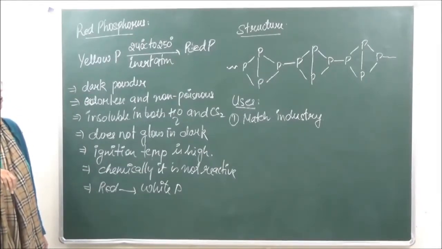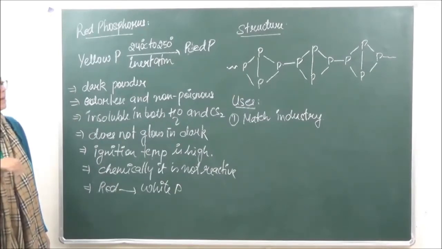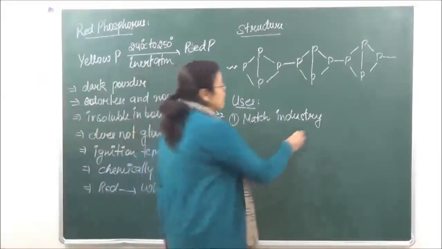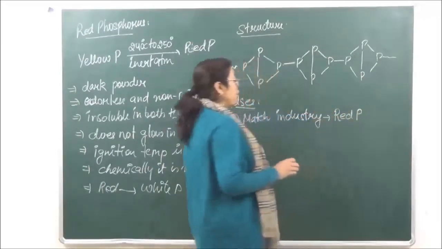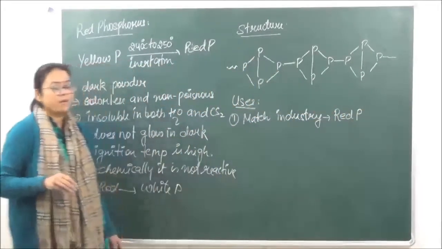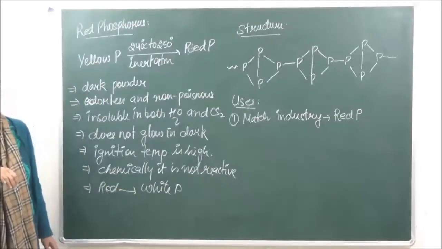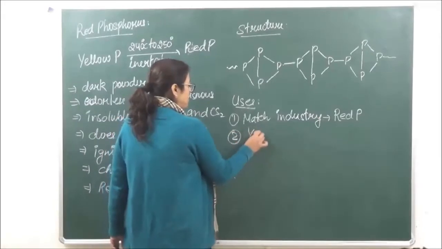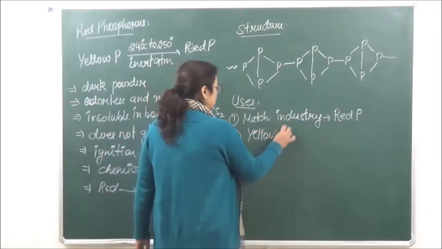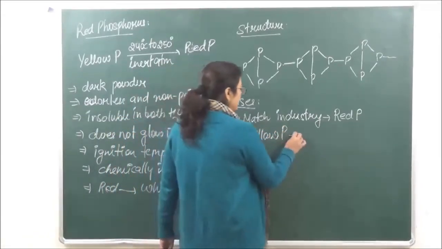Okay? So if you have कि matchstick industry में कौन सा use हो रहा है? So in the matchstick industry we generally are using red phosphorus instead of white phosphorus. Yellow phosphorus is used as a rat poison because of its poisonous nature.